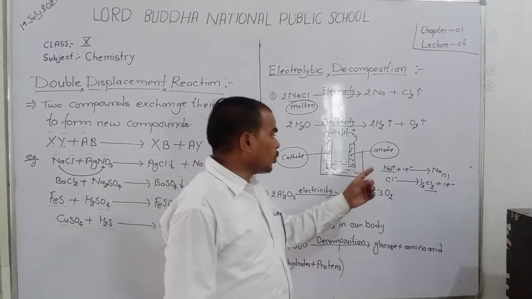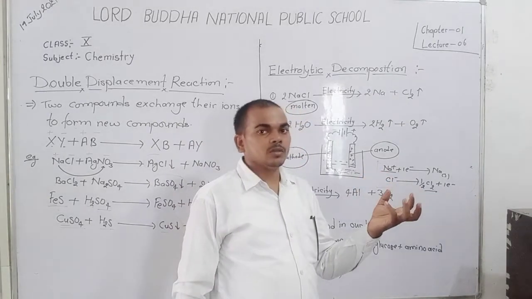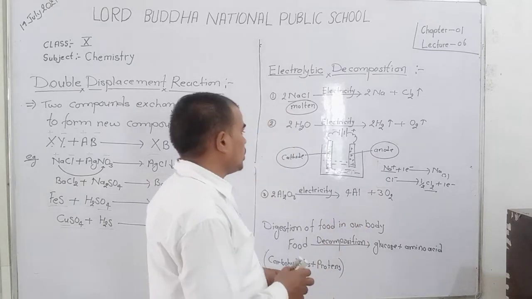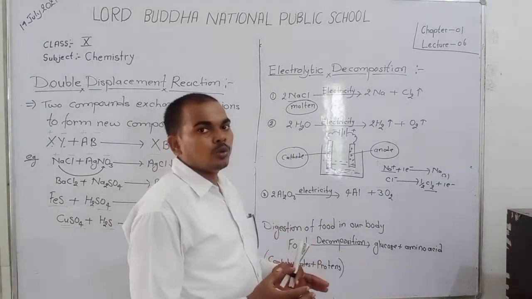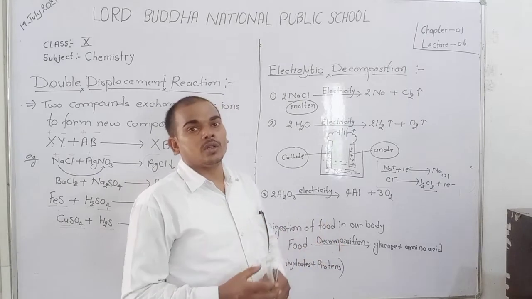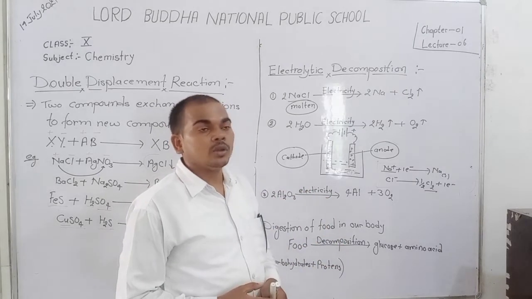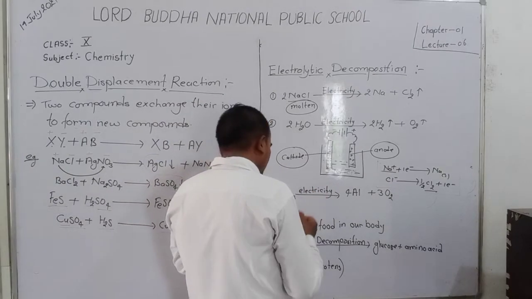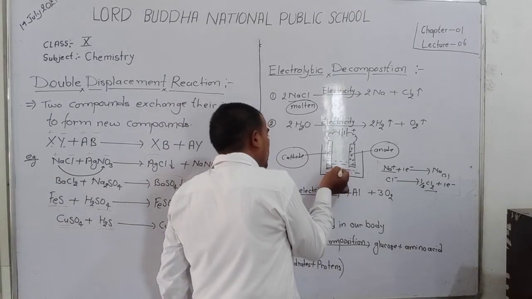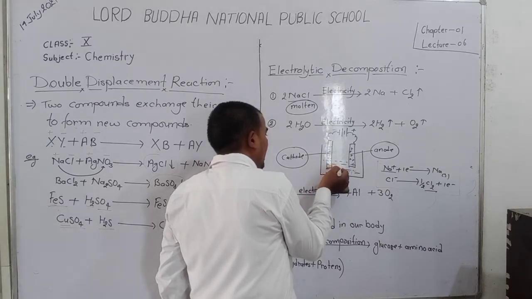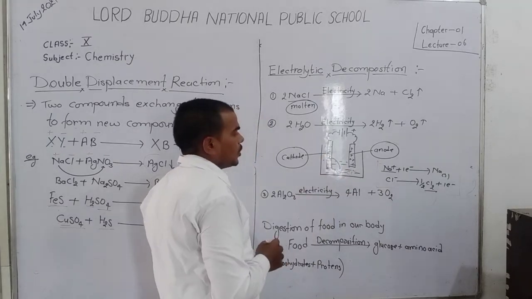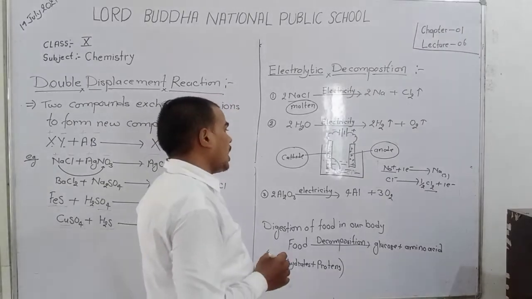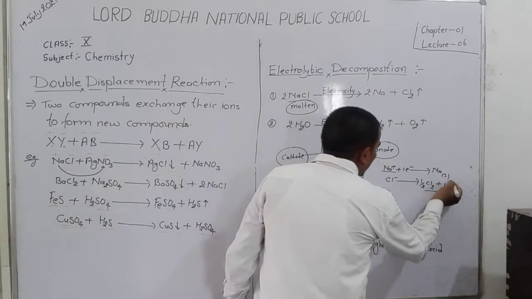If sodium wants to take electrons, for taking electrons, sodium moves towards the electron rich rod, the electron rich cathode. So for taking electrons, sodium moves towards the cathode rod, the cathode terminal, and chlorine wants to lose electrons.